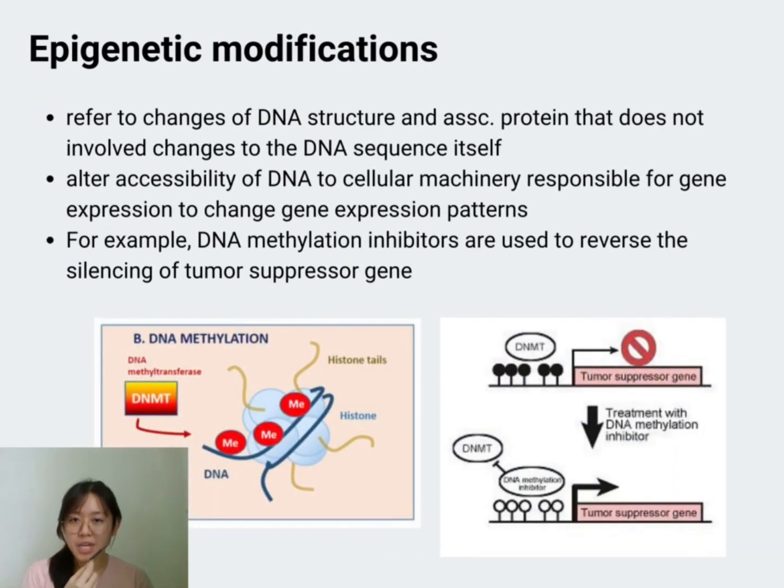Thirdly, epigenetic modification refers to changes of DNA structure and associated proteins that do not involve changes to the DNA sequence itself. This technique alters the accessibility of the DNA to the cellular machinery responsible for gene expression to change gene expression patterns. For example, DNA methylation inhibitors are used to reverse the silencing of tumor suppressor genes.